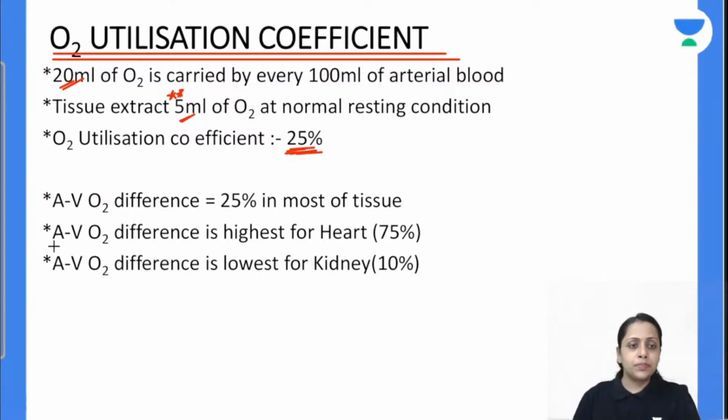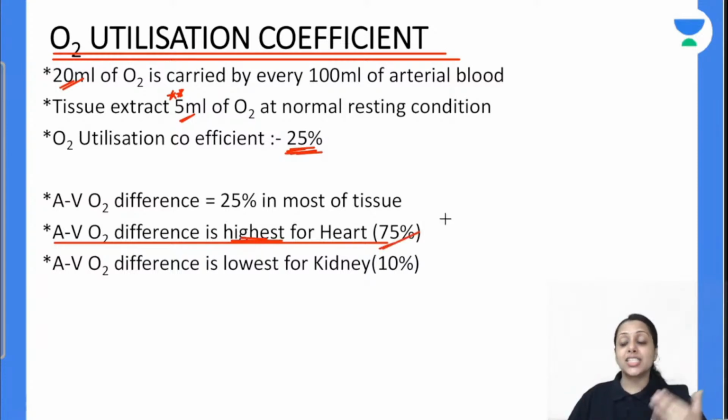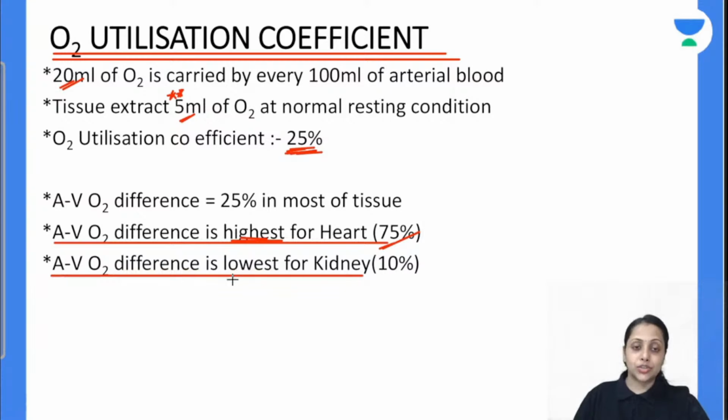So moving further, this arteriovenous oxygen difference is highest in the heart. It means the heart extracts more oxygen from our blood. Approx 75% of oxygen is extracted by our heart. Oxygen extraction by the kidney is lowest. It is only 10%. So do remember this oxygen utilization coefficient, the arteriovenous difference is highest in our heart, 75%, and it is lowest in our kidney, that is 10% only.